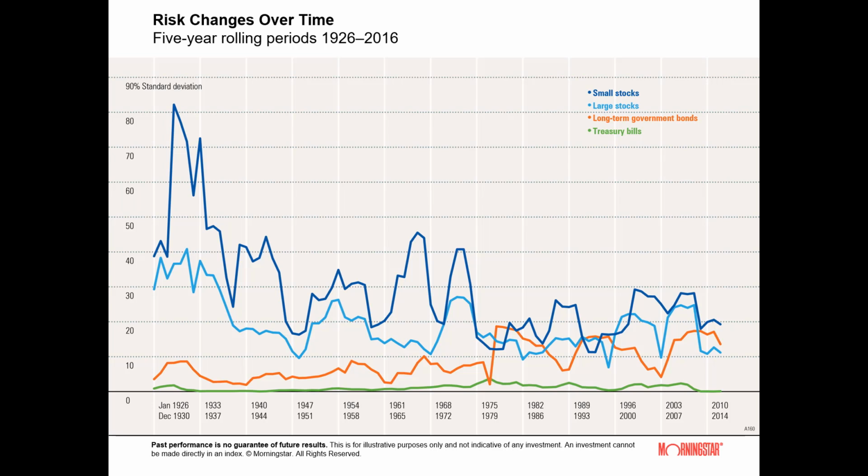It measures the fluctuation of returns around the arithmetic average return of the investment. The higher the standard deviation, the greater the variability and thus risk of the investment returns. Government bonds and treasury bills are guaranteed by the full faith and credit of the U.S. government as to the timely payment of principal and interest, while stocks are not guaranteed and have been more volatile than the other asset classes.